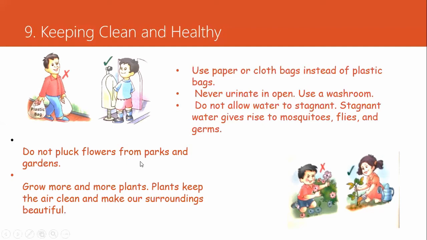Do not pluck flowers from parks and gardens. Plucking flowers is a bad habit. Grow more and more plants, because plants keep the air clean and make our surroundings look very beautiful.